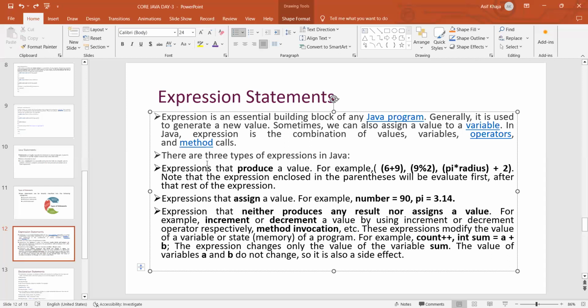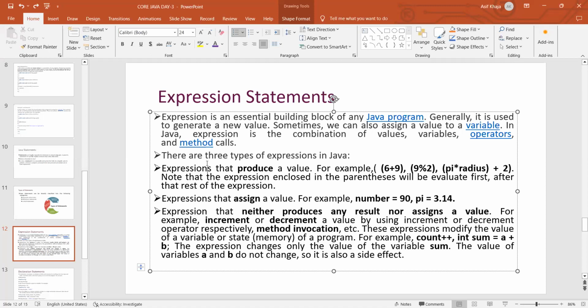For example, in companies we have security codes, right? Whenever we log in to a VPN, we have a PIN ID, and we generate a new value every time. So to generate a new value, we use the expression statement. Sometimes we can also assign a value to a variable.